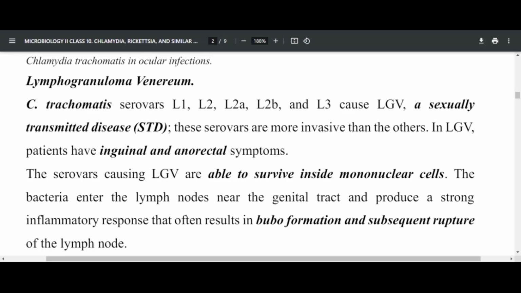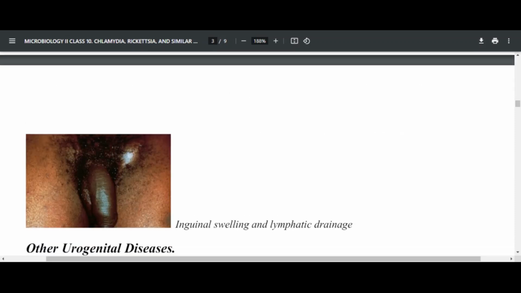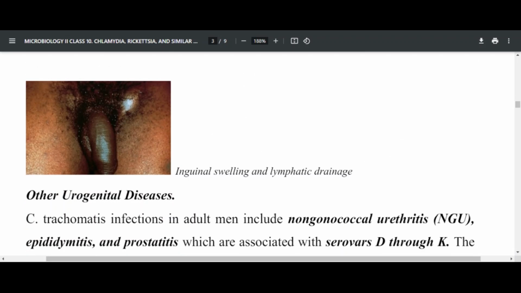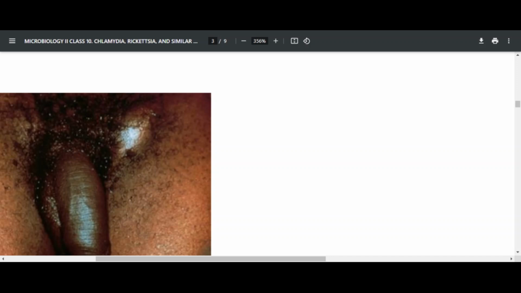You find buboes around the inguinal lymph nodes near the reproductive organs. Like this, you can see the inguinal swelling of the lymph nodes or the lymphatic drainage.